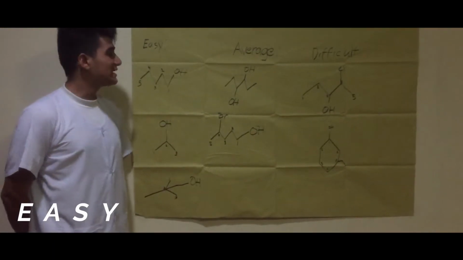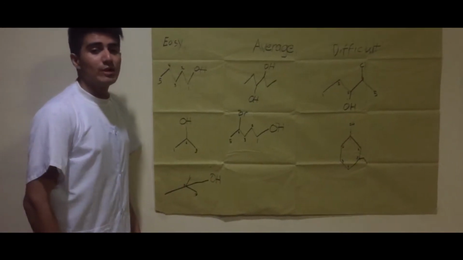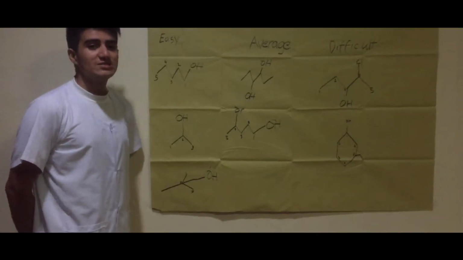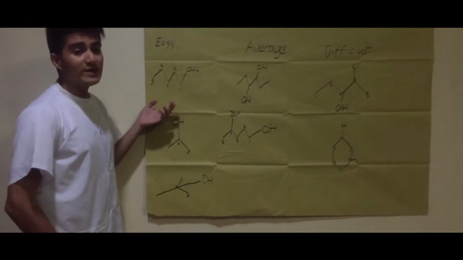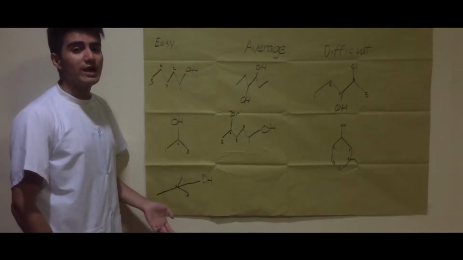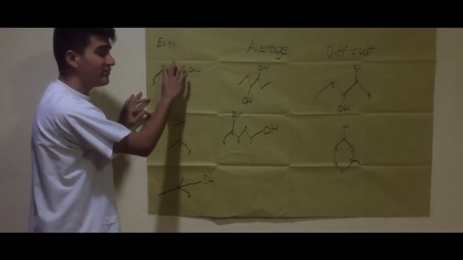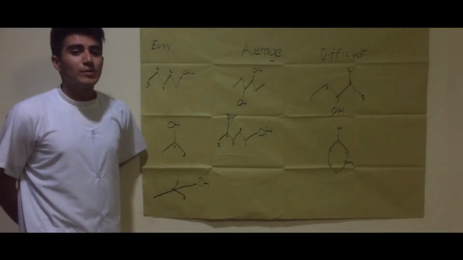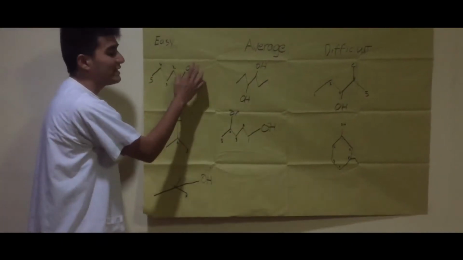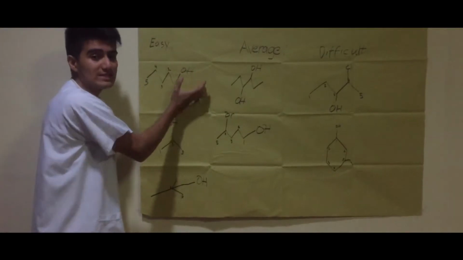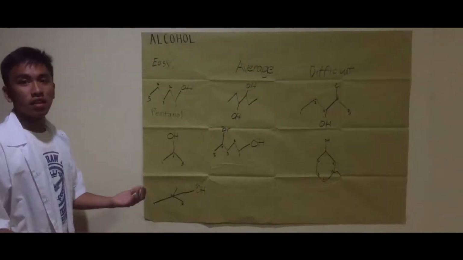Let us now go to the examples. The first example is this one. As we remember by the rules, the yl suffix of a carbon chain is changed into anol when it has an alcohol. First, let us count the carbon atoms in this formula. We have 1, 2, 3, 4, 5 carbon atoms, which means that it should be penta. And we should add anol as the suffix because it is an alcohol. So its name should be pentanol.